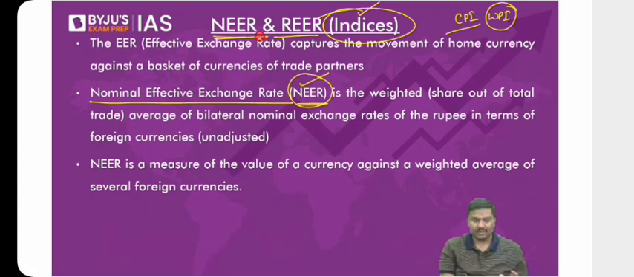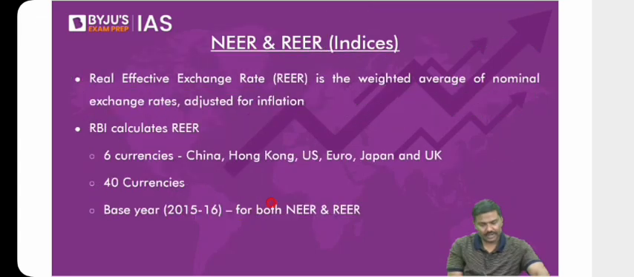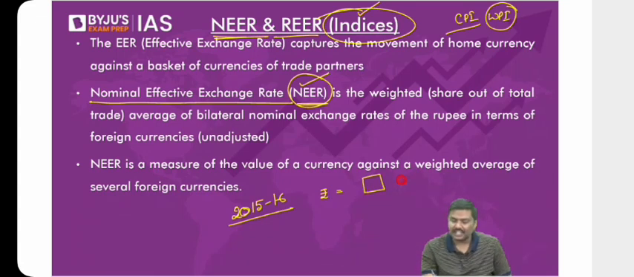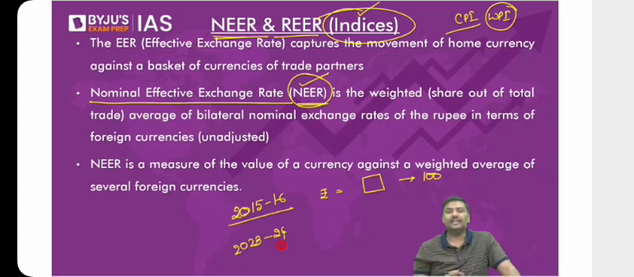For example, have a look at this. The base year for the calculation of both NER and RER is 15-16. I think I've written it here. Okay. Base year for both NER and RER is 15-16. On one side, I'll put rupees, and on the other side, I'll put a basket of currencies. And I'll simply say in 2015-16, the value is 100 units. Let's say now 23-24. Same rupee, the value has changed, but the index is now 120. You tell me, what does it mean?